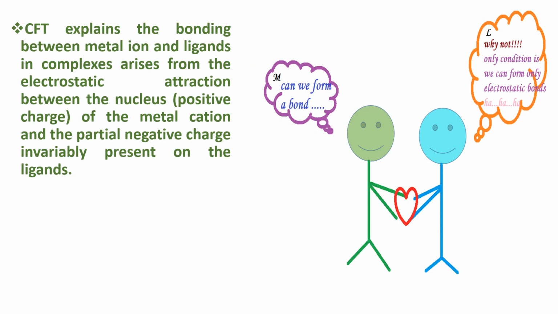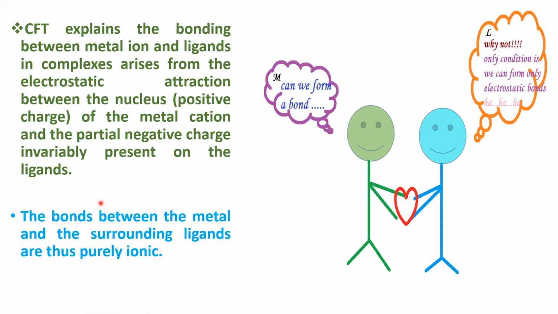It explains that the bonding between the metal ion and the ligands in complexes arises from the electrostatic attraction between the nucleus of the metal cation and the partial negative charge invariably present on the ligands. So the bond formed between the metal and the surrounding ligands is thus purely ionic.